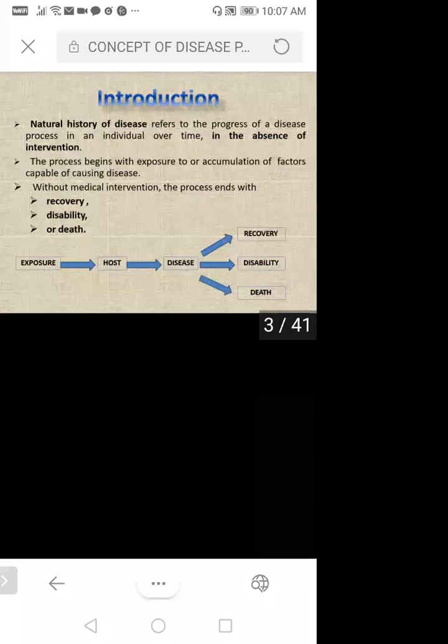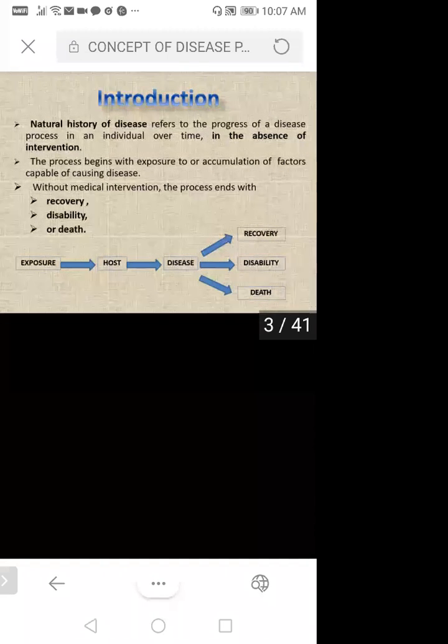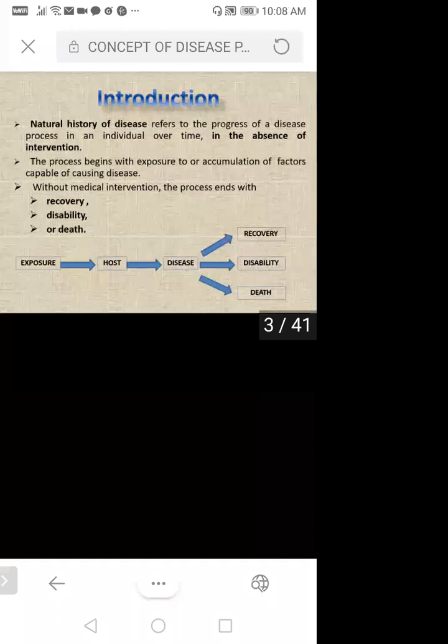That time your environment is acting as an agent, and that agent goes to the man or human being. That time the human being is acting as a host. I'll let you know later when I go through that triad of disease, what exactly the environment, the agent and the host are.